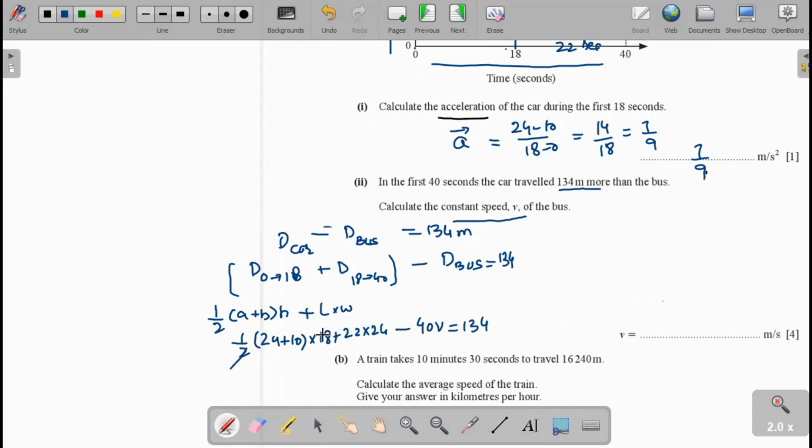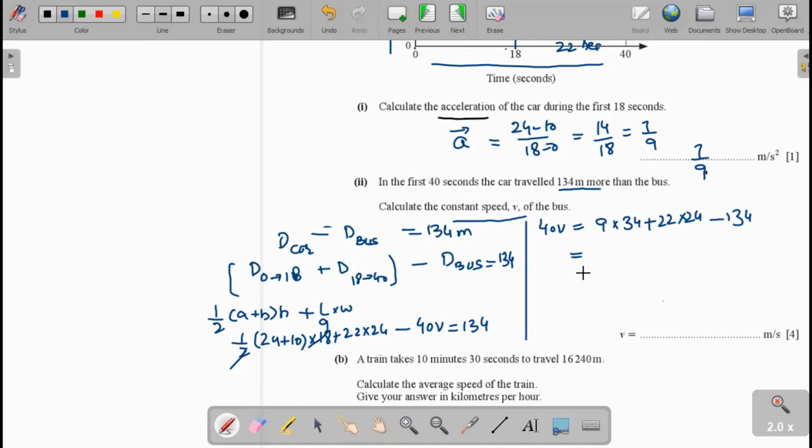Now we multiply 2 times the 18. Now 40V will be equal to 9 times 10 plus 24, which is 34, plus 22 multiplied by 24, minus 134.